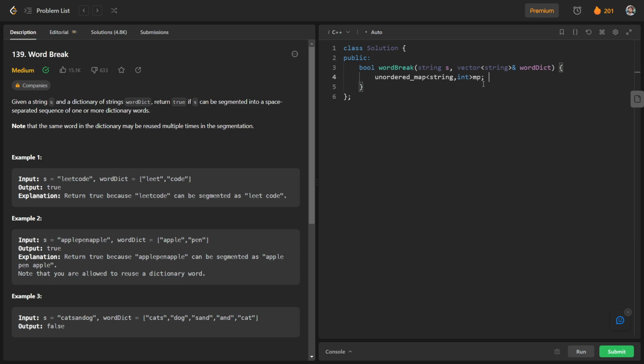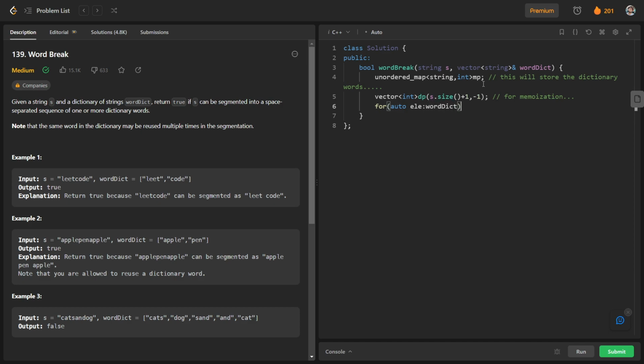So what this map will do is store the dictionary words, so this will check whether the word is present in the dictionary or not. And we will again have our dp vector with us. So vector of int dp, and its size is s dot size plus 1, comma minus 1. Again it is used for memoization purposes. And again we have to iterate over all the elements of wordDict.